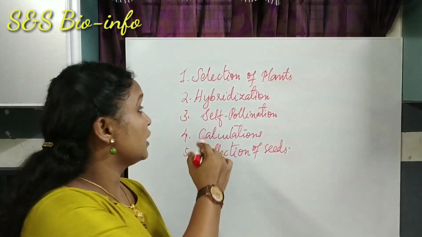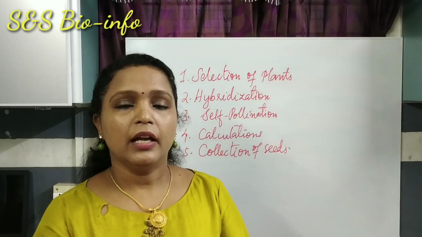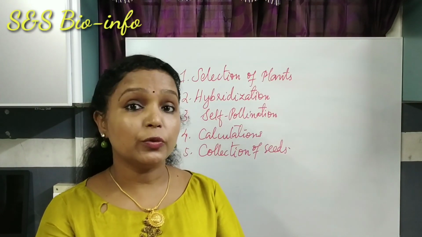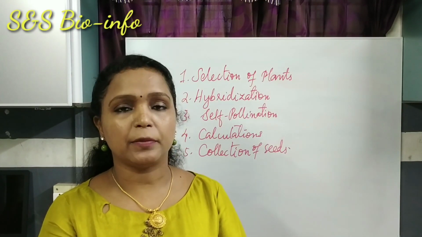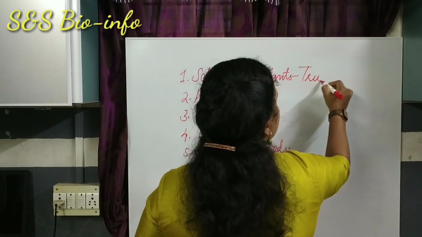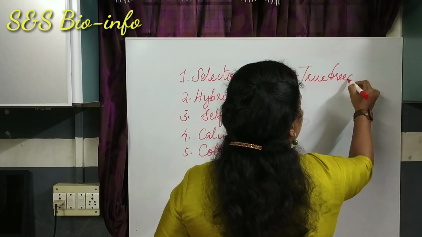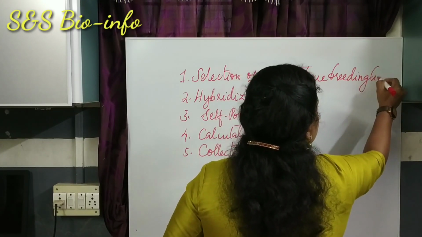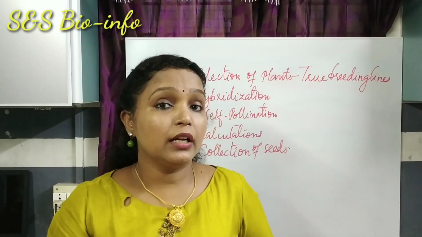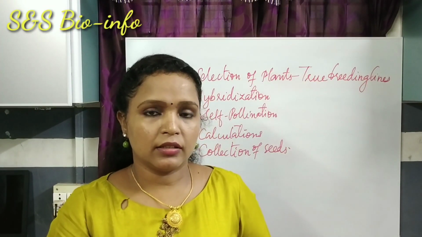First of all, selection of plants. Gregor Mendel selected pure varieties or true breeding lines of garden pea for his experiment. Do you know what true breeding lines or pure variety is?